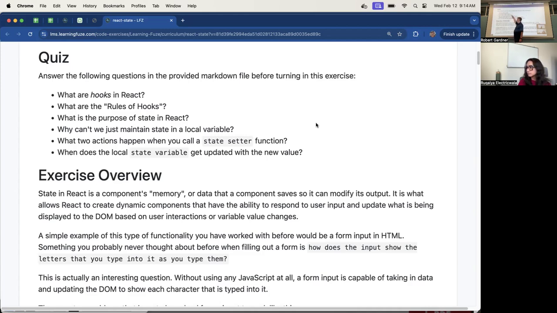But they just need to worry about, they must all be called at the same time in the same order. You can't put them in if statements or anything like that. So you just put them all right at the top of your component function. Okay, so that's rule number 1. They must be called at the top level.